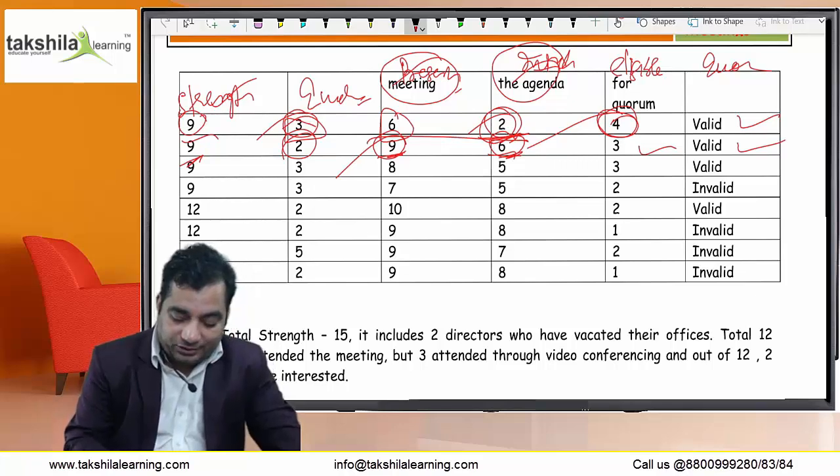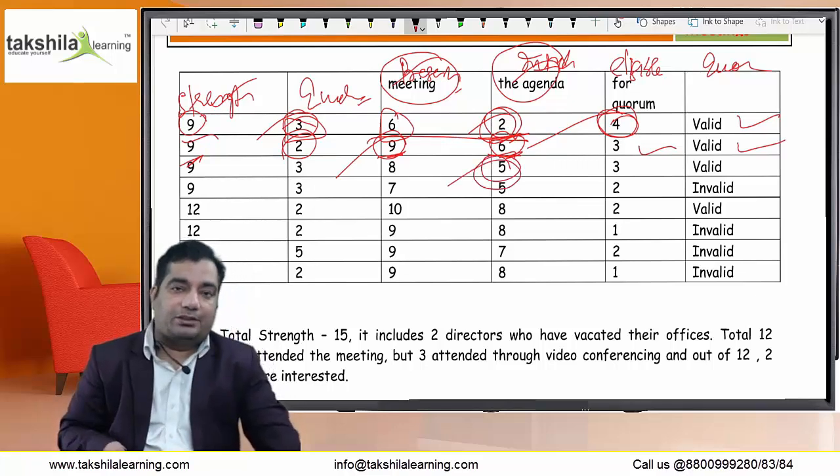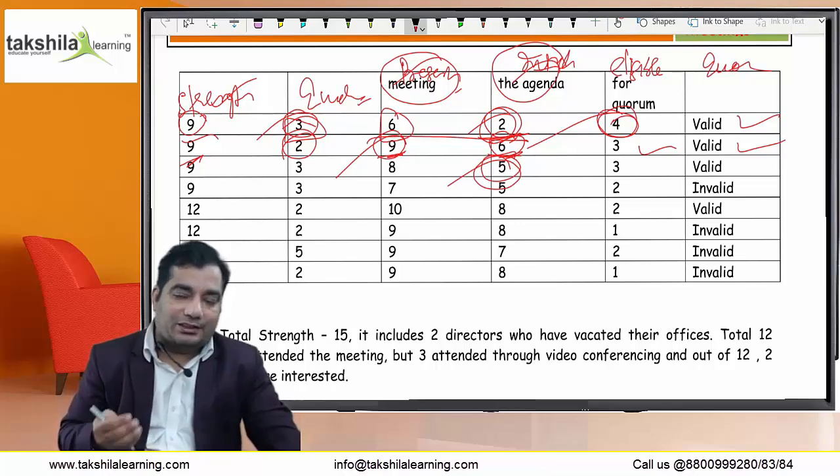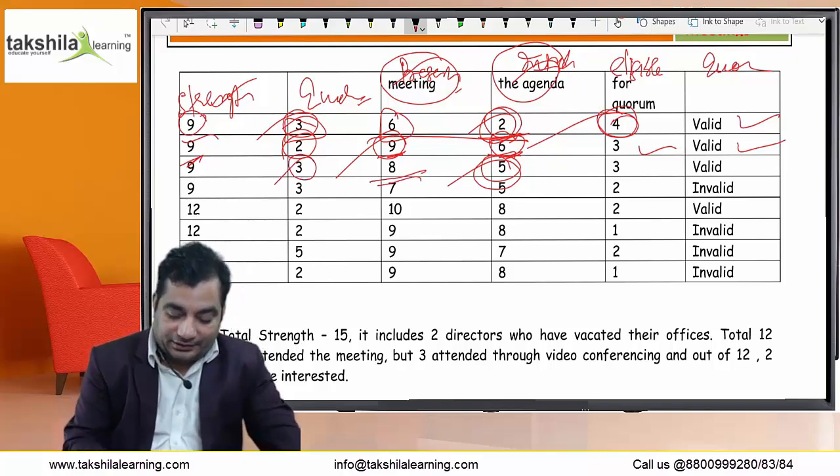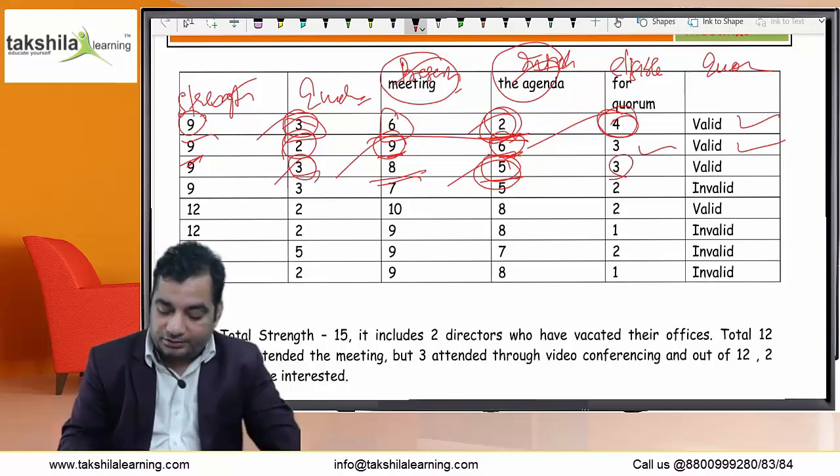In the next case, the interested persons are 5, which is less than 2/3. So the normal case will apply: 1/3 of 9, that is 3, or 2, whichever is higher, 3. So the quorum is 3. Available directors in the meeting are 8, and interested are 5. Remaining are 3, and the required was 3. So the quorum is valid.